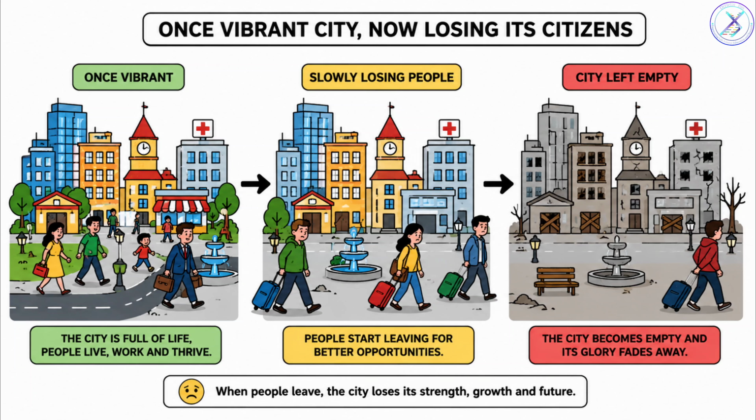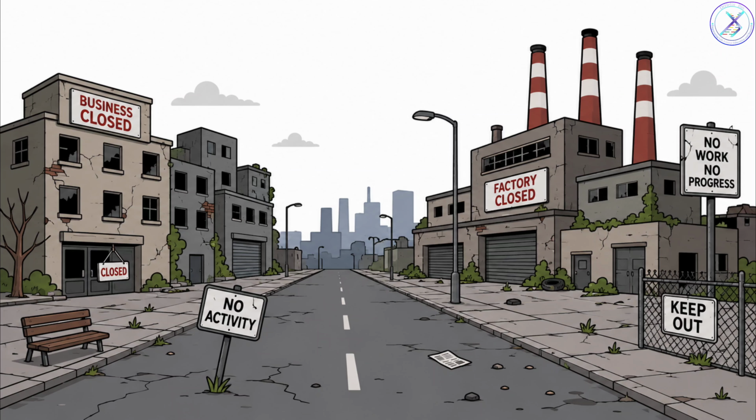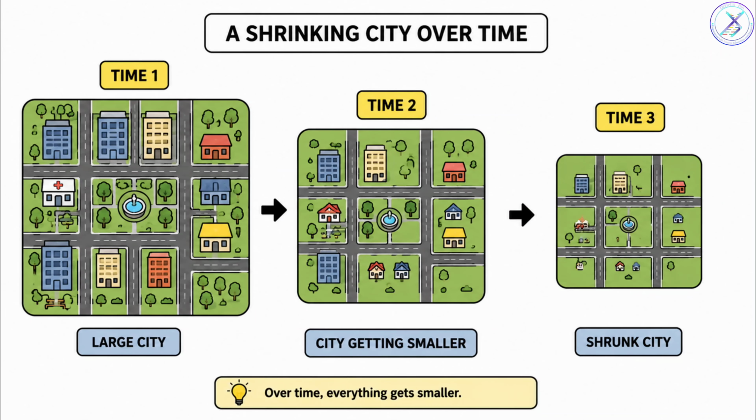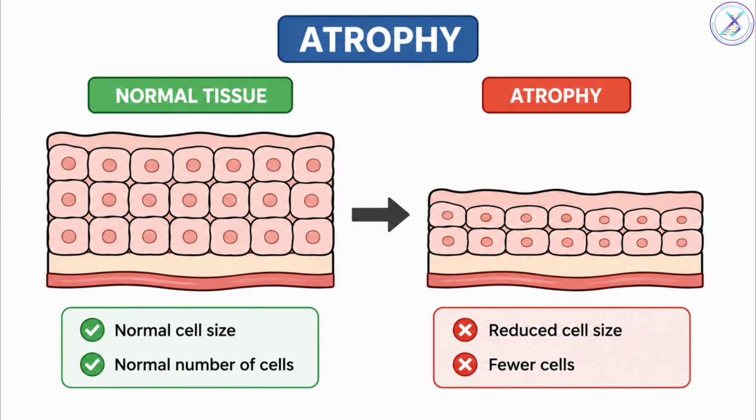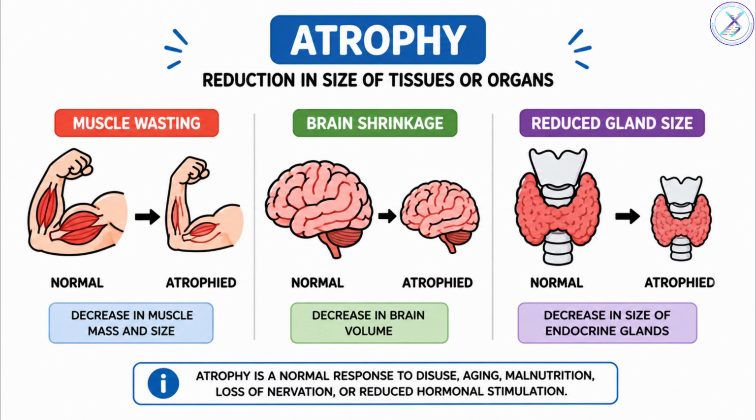Now imagine a once busy city. People begin leaving. Buildings become abandoned. Factories shut down. The city shrinks. That is atrophy. Cells decrease in size or number because they are no longer needed or have lost stimulation. Examples include muscle wasting, brain shrinkage, or reduced gland size.